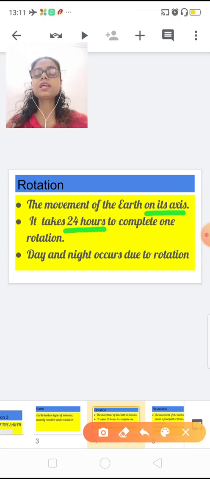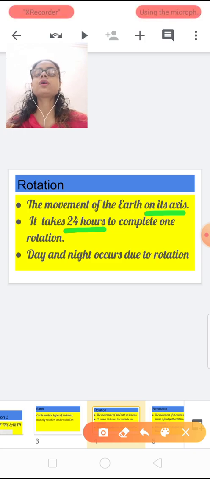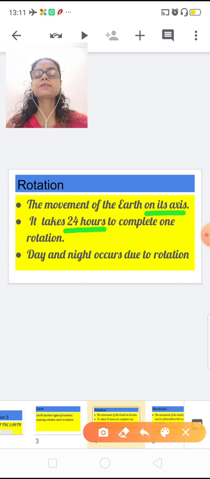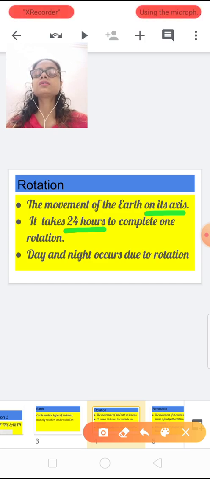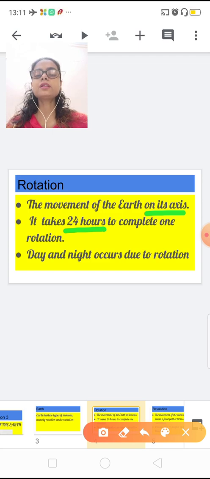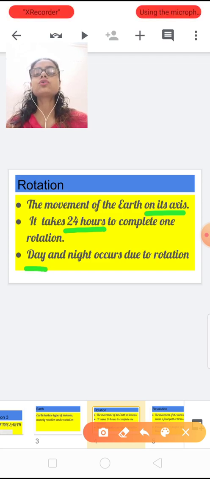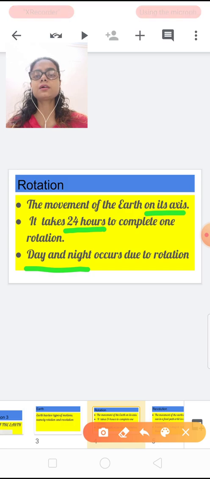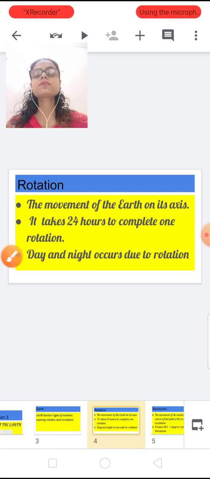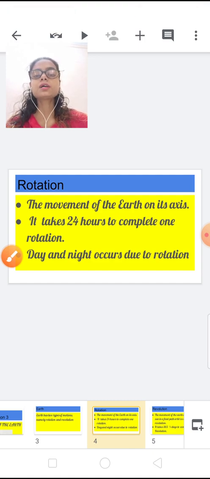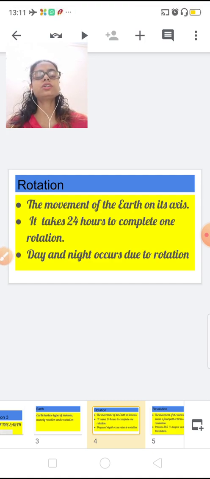Because the earth takes 24 hours to complete its rotation on its axis. And the next point: day and night occur due to rotation. So this was a short, brief introduction about rotation.